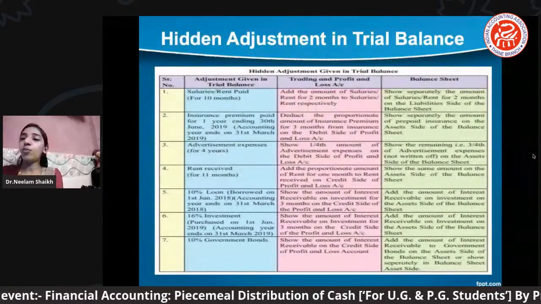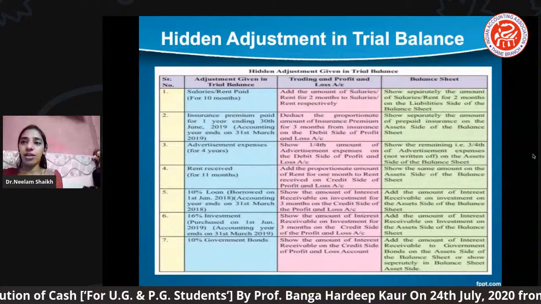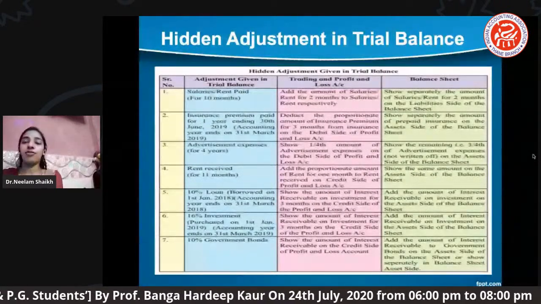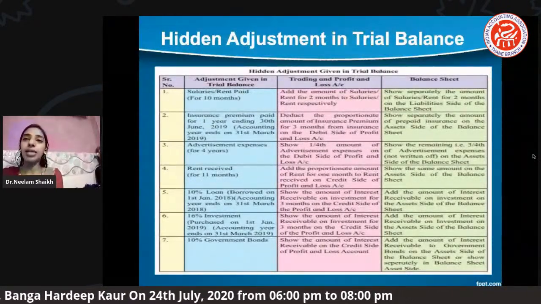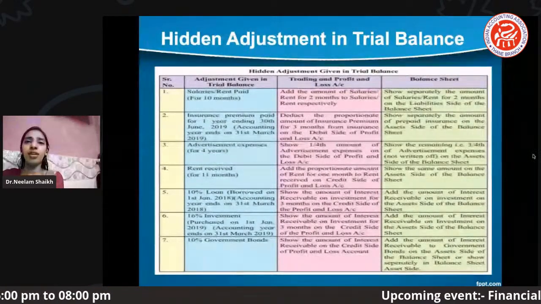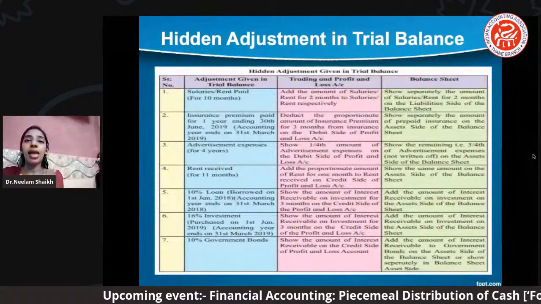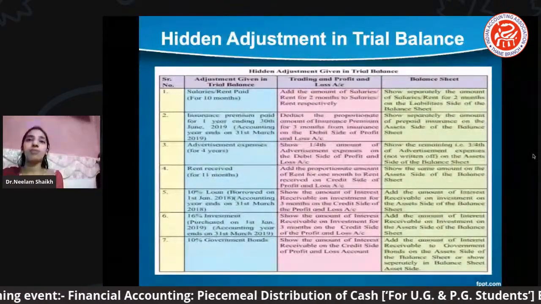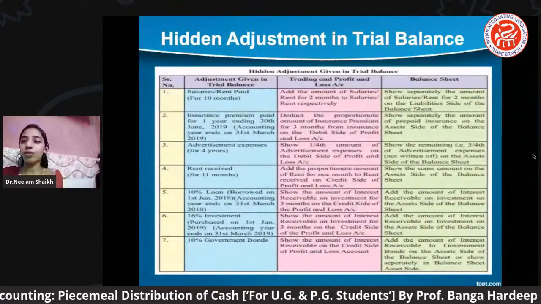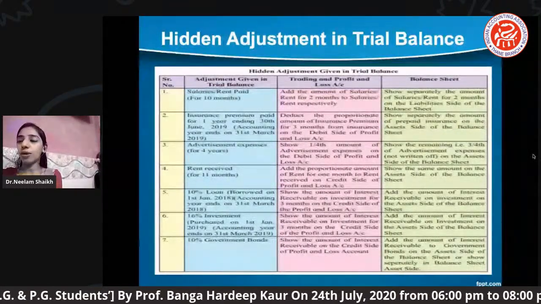Okay, but where will our second effect come? The amount of interest receivable on investment on the asset side of your balance sheet. Why? Because that interest is being received on what? On certain investment, whatever the investment may be. So that's why we are supposed to calculate that 10% interest on the investment which is being given. So these are the few hidden adjustments which we have talked about just now.